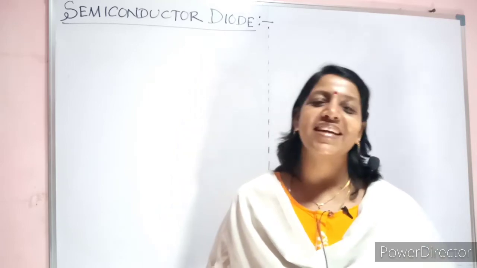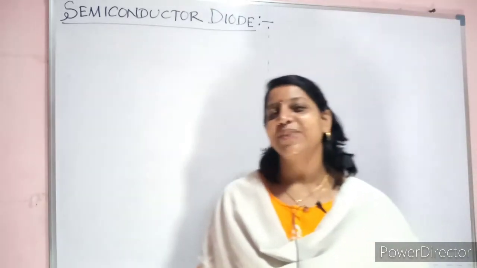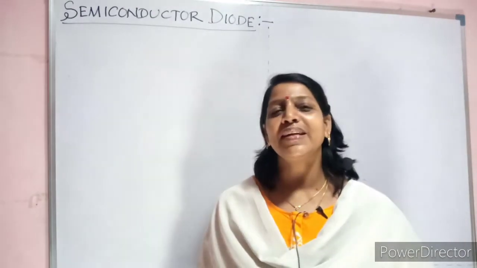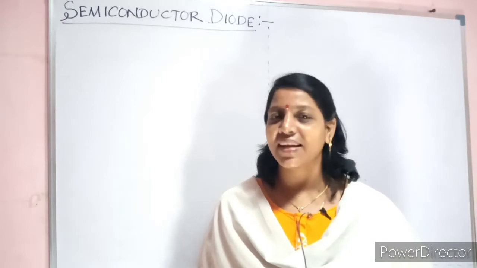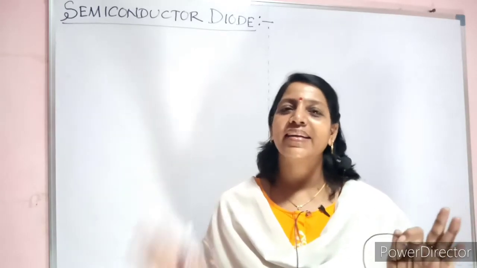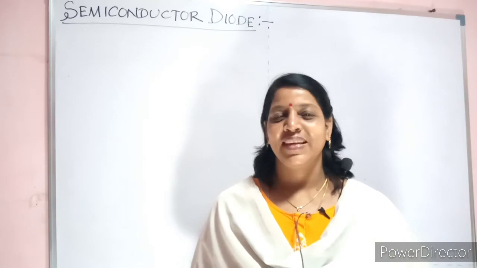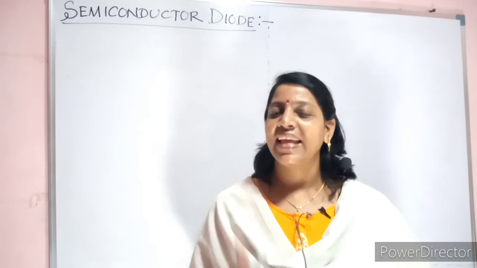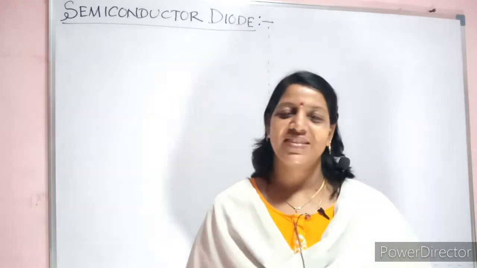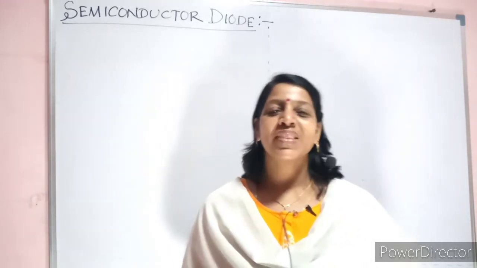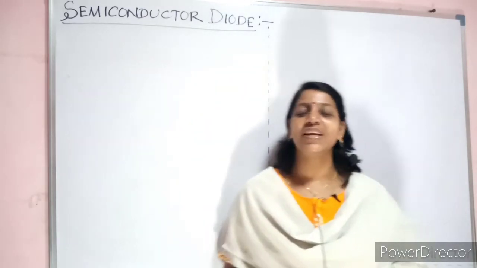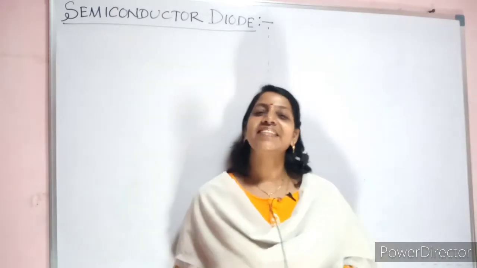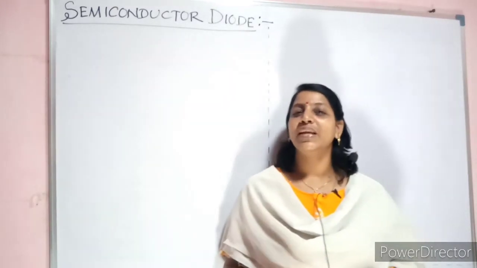With this thought, let us start the topic, that is semiconductor diode. I want to give you a small recap of my previous two lectures. Semiconductor is a type of material whose conductivity lies between those of conductor and insulator. There are two types of semiconductor: one is intrinsic, the second is extrinsic. The intrinsic is the type of semiconductor which is available in pure form. The extrinsic is the type of semiconductor which is available in impure form.